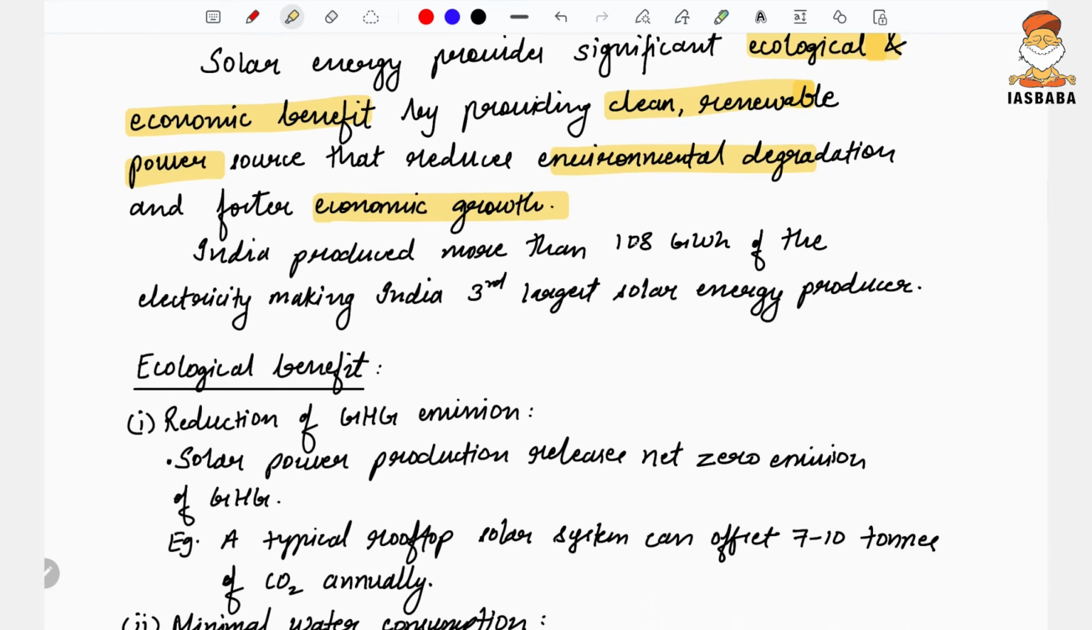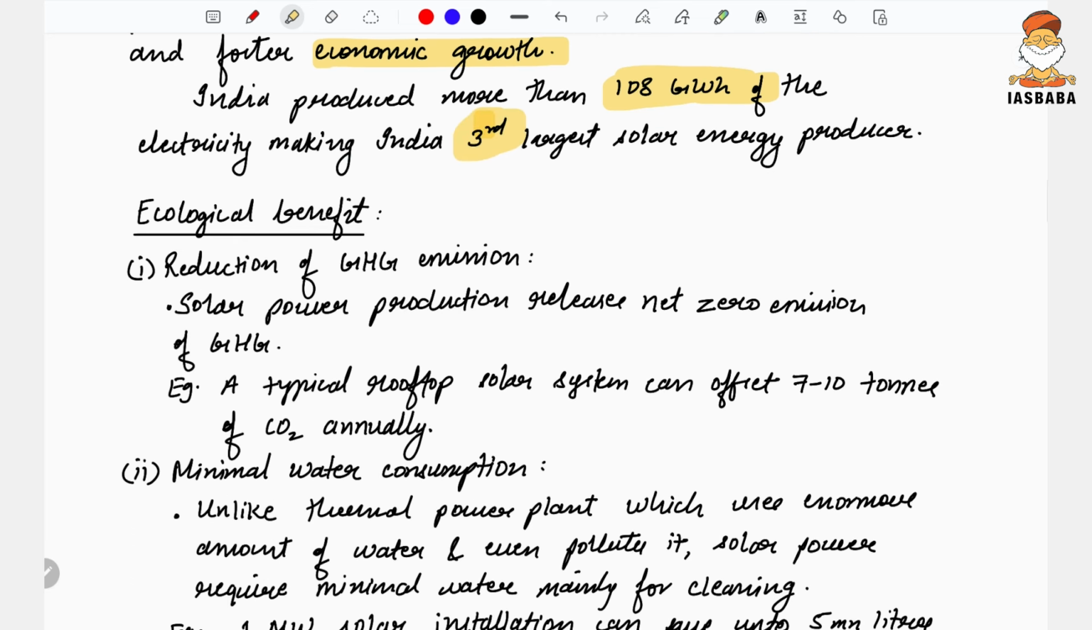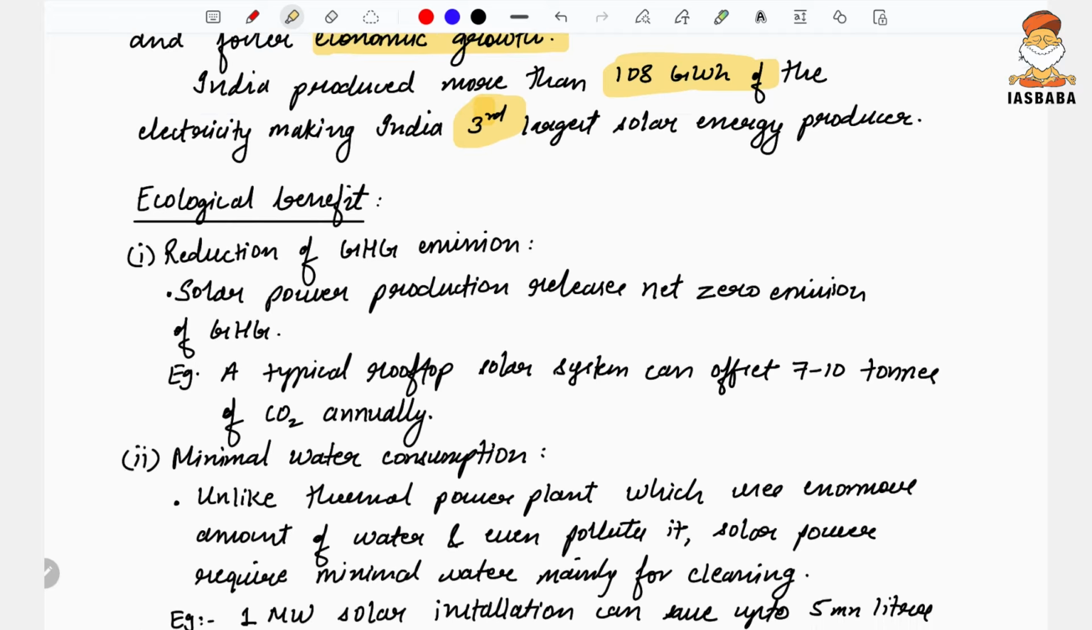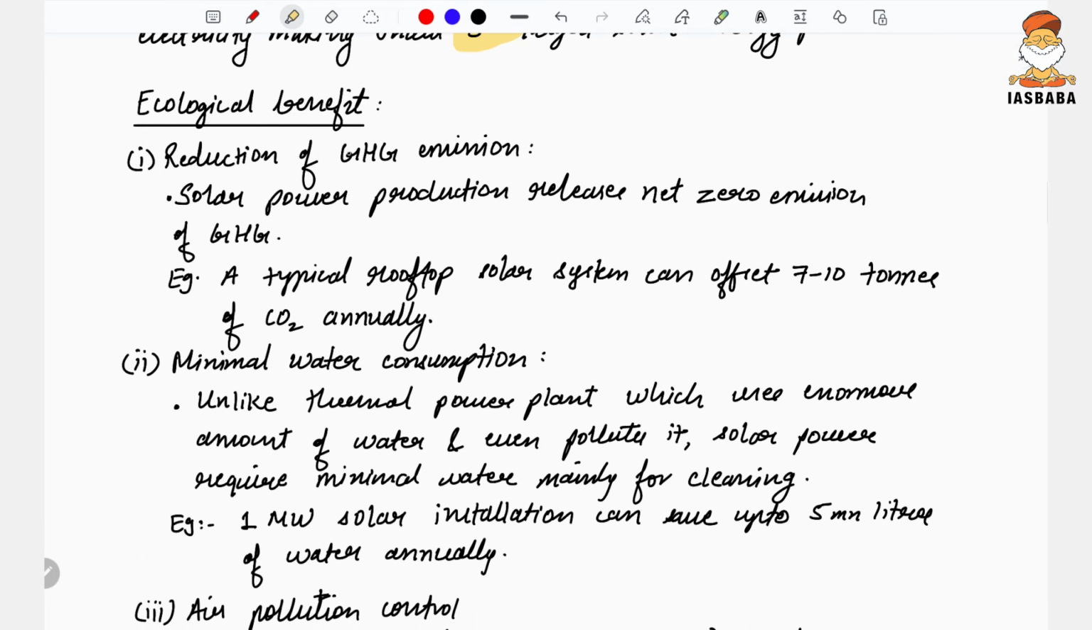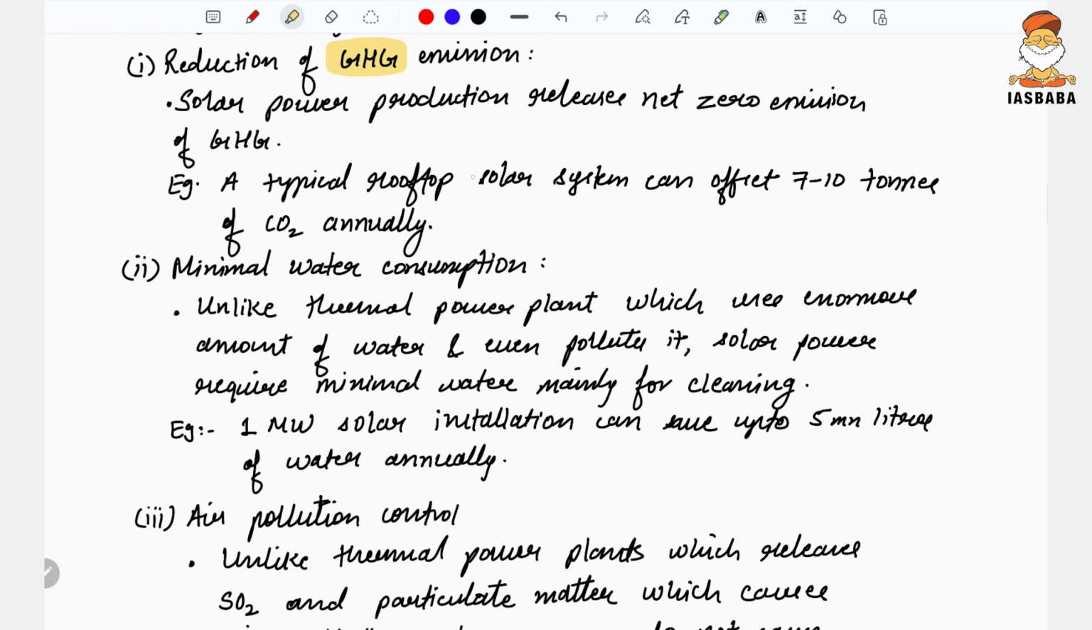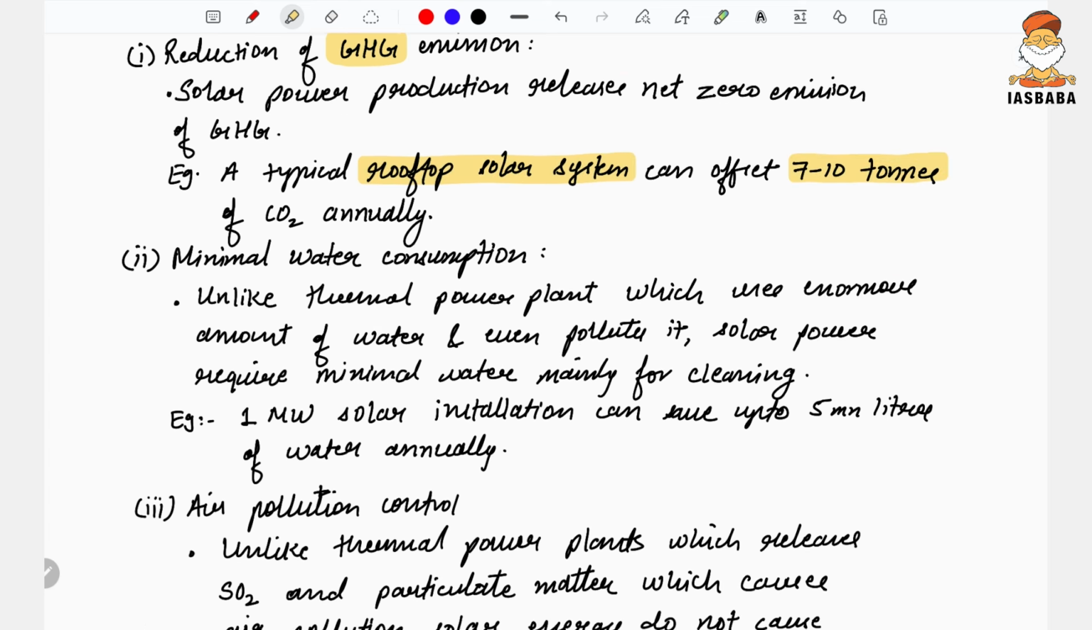India produced more than 108 gigawatt hour of electricity, making India the third largest solar energy producer in the world. Now you have added a current affairs dimension in this. What are the ecological benefits? It reduces greenhouse gas emission, and it is India's objective also. Solar power production releases basically net zero emission of greenhouse gas, and as an example, you could mention that a typical rooftop solar system can offset 7 to 10 tons of carbon dioxide annually.